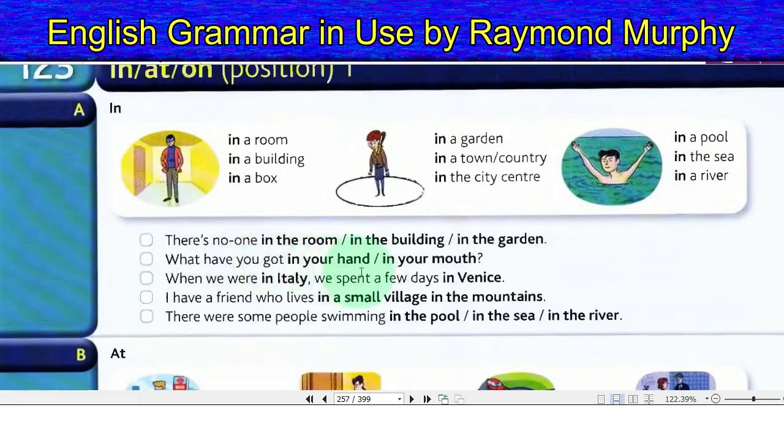What have you got in your hand, in your mouth? When we were in Italy, we spent a few days in Venice. I have a friend who lives in a small village in the mountains. There were some people swimming in the pool, in the sea, in the river.